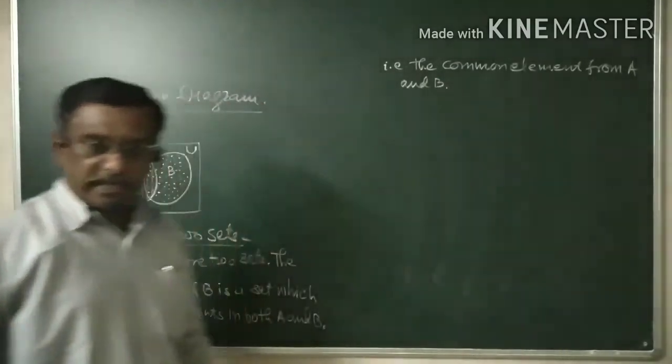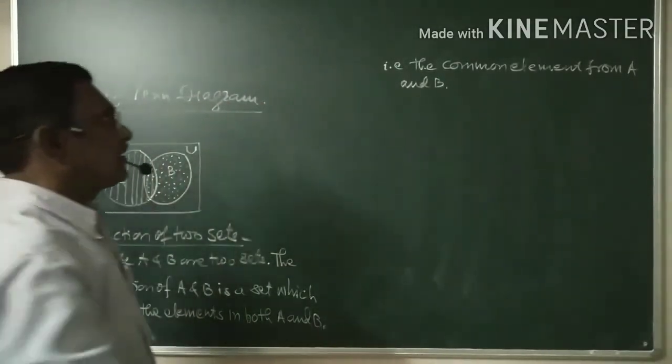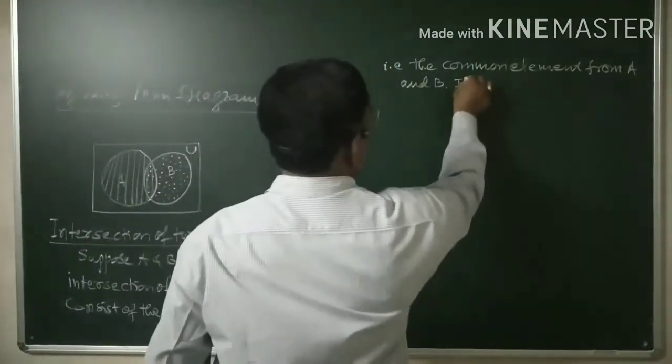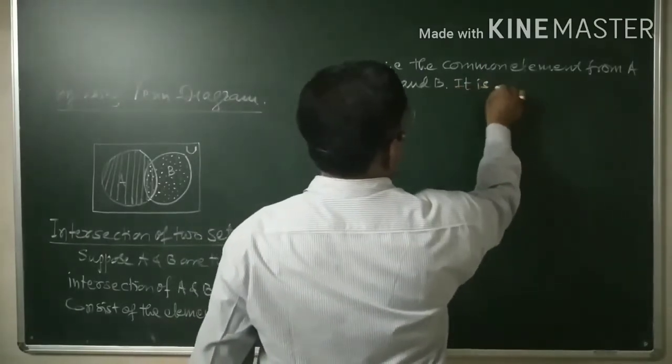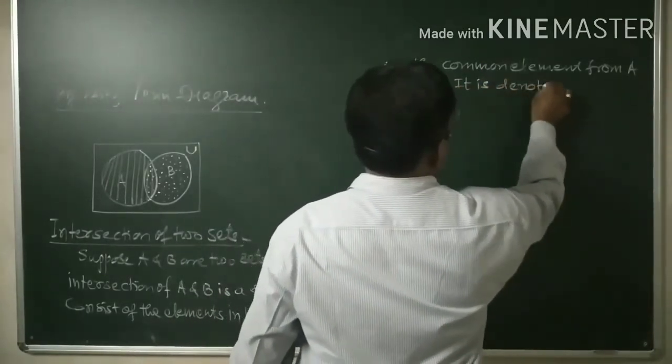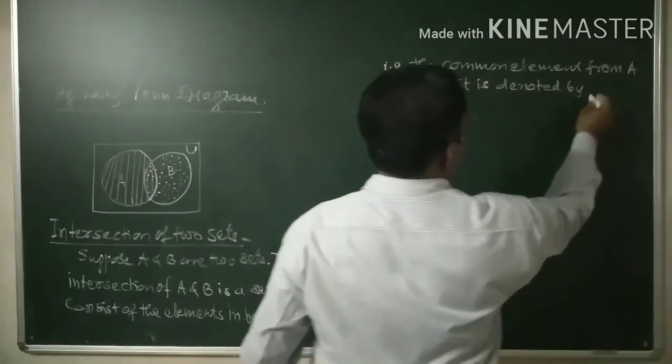A and B are any two sets. It is denoted by, as you know, what?